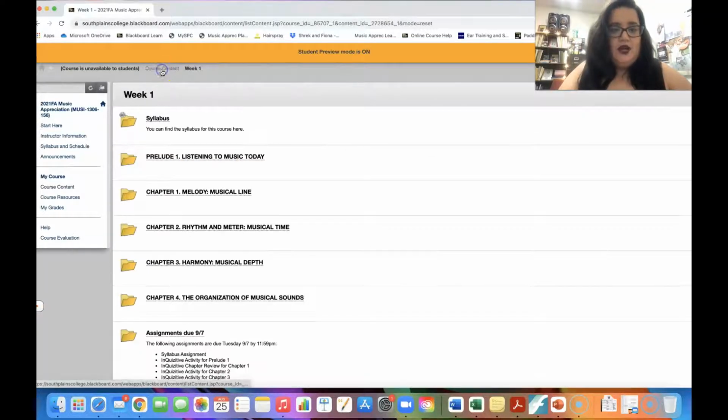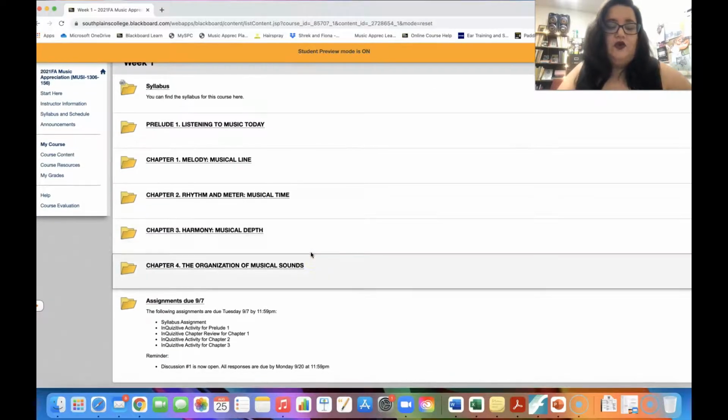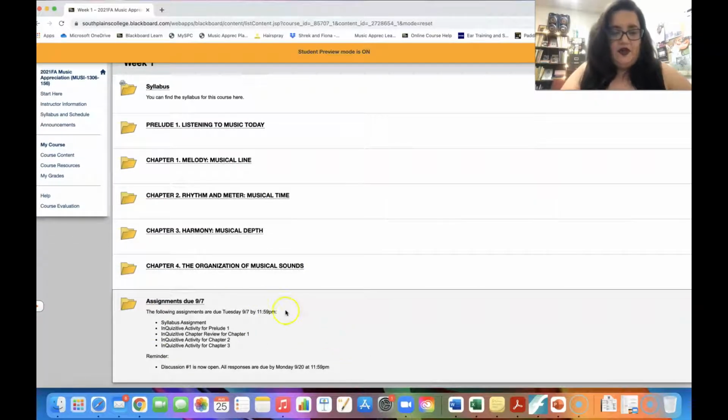Now let's go back to week 1. The assignments that are due for week 1 are going to be in a folder by themselves down here at the very bottom, and it will tell you these are due 9/7 or whatever day that they're due, what time, and it will just list what all should be in that folder that is supposed to be due, and then a little reminder that discussion posts are due in a couple weeks.